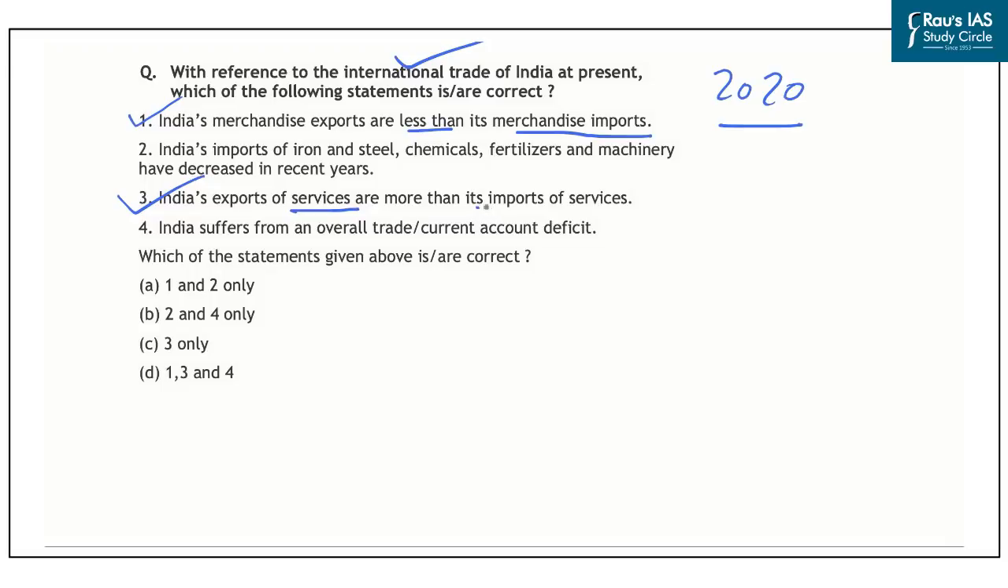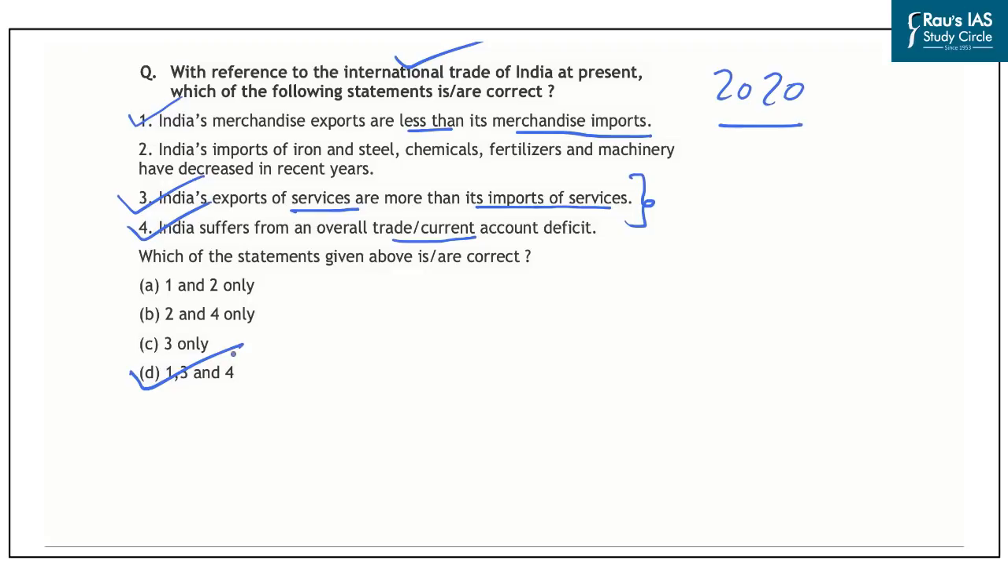more than its import of services, and that is because India is known to be exporting these services to the world. And second is that India suffers from an overall trade or current account deficit, which is also correct. So the correct answer that comes out is D, that is 1, 3 and 4 only. So by solving these questions, we find that the external sector and international trade and the currency crisis, these are all important topics for us from the preliminary examination point of view.